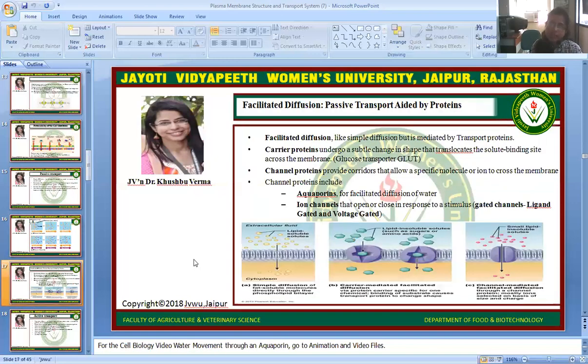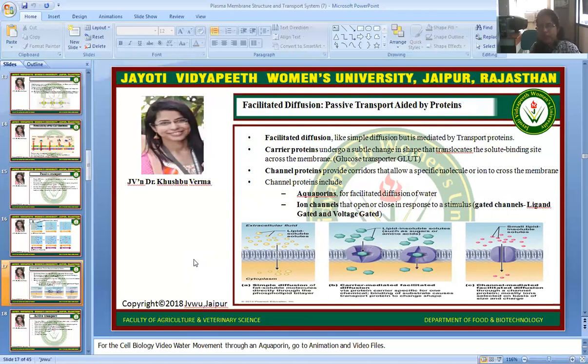The second type is facilitated diffusion, a kind of passive transport aided by proteins. Facilitated diffusion is like simple diffusion, but it is mediated by transport proteins. For example, carrier proteins undergo changes in shape and translocate the solute binding site across the membrane. An example is the glucose transporter, GLUT.